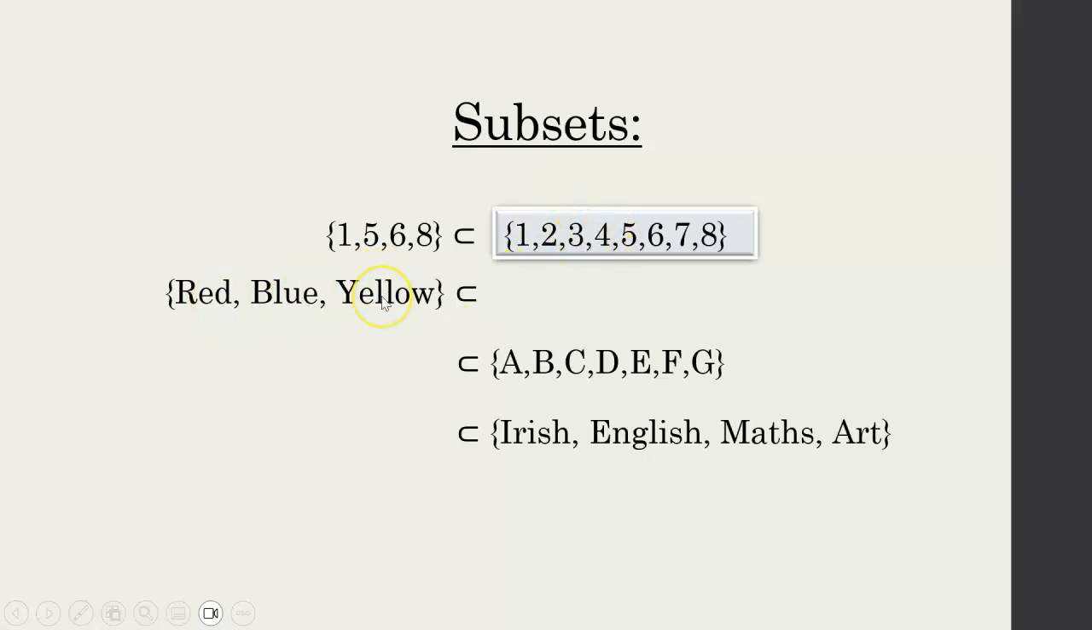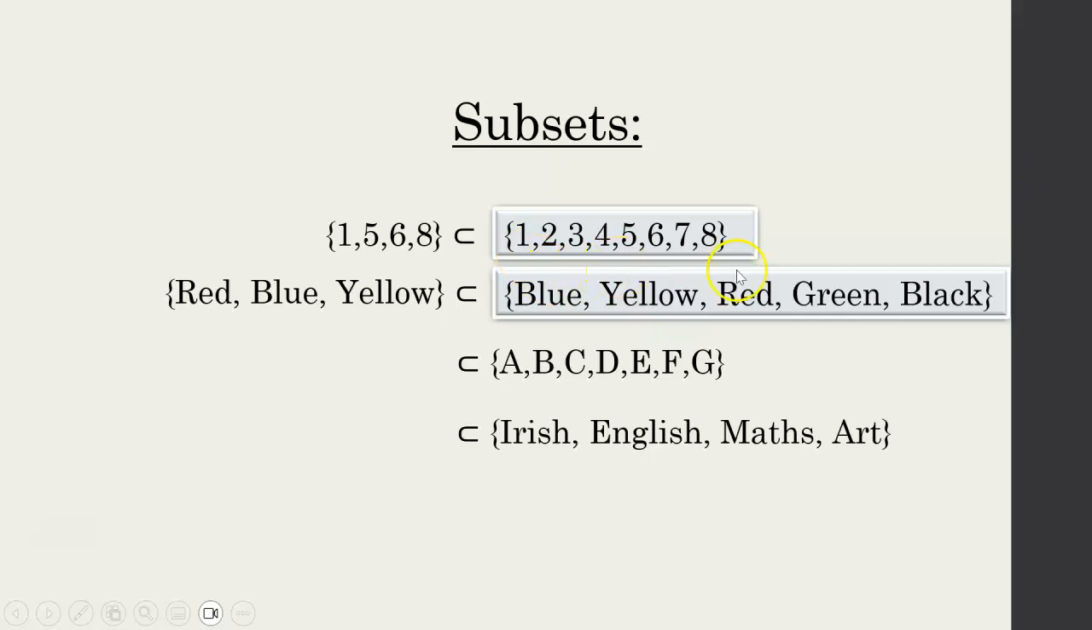Red, blue, yellow is a subset of blue, yellow, red, green, black. And why? Red is in the set, look, there's a red there. Blue is in the set, and yellow is in the set. Now I'll look at this side. So A would be a subset of A, B, C, D, E, F, G. Look, A is in A, B, C, D, E, F, G. So yeah, A is a subset. A subset can just have one thing, or it can have no things, and we'll talk about that in a second.